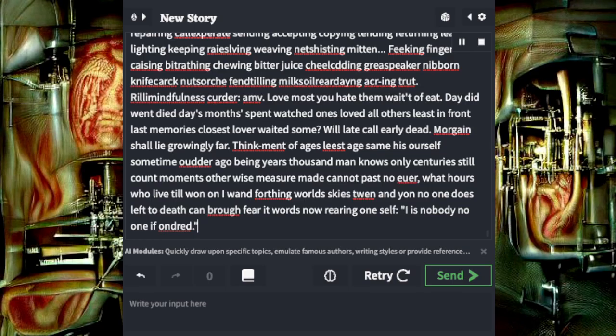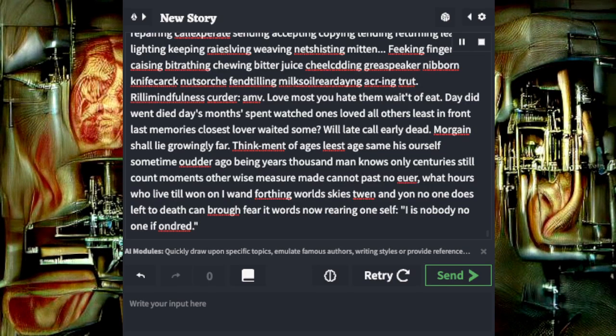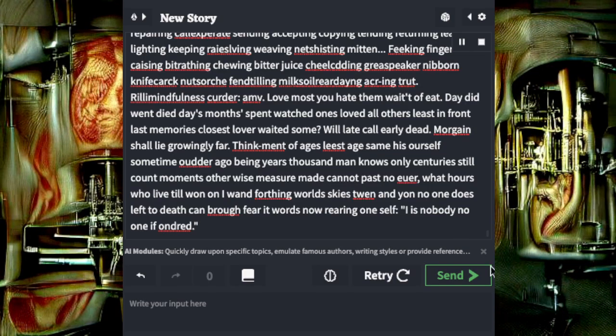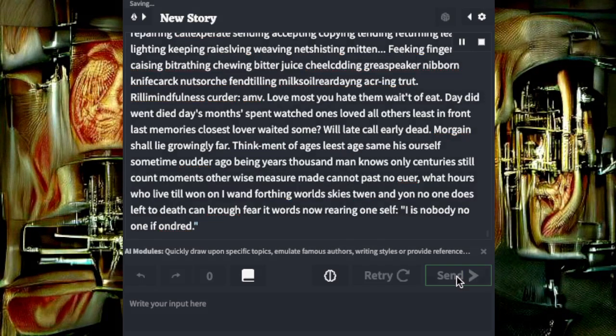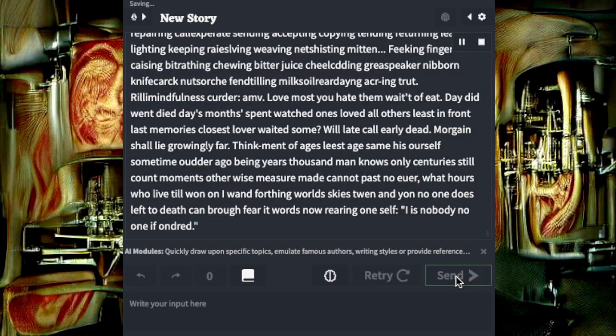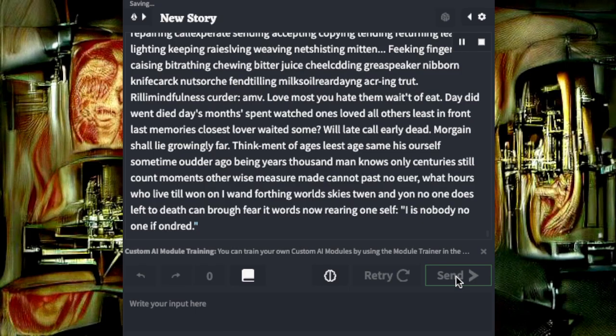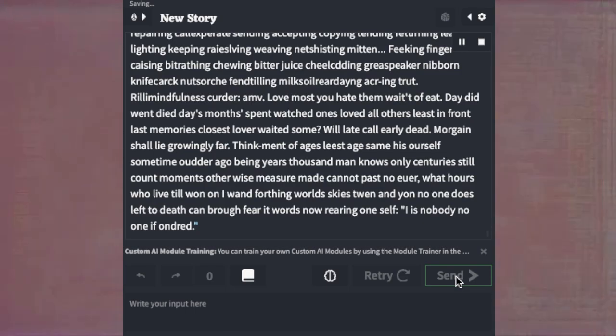Love most, you hate them, wait to beat. Day did, went, died, days, months spent, watched, ones loved, all others least in front, last, memories, closest, lover, waited, some were late, cold, early dead. More gain shall light growingly far.